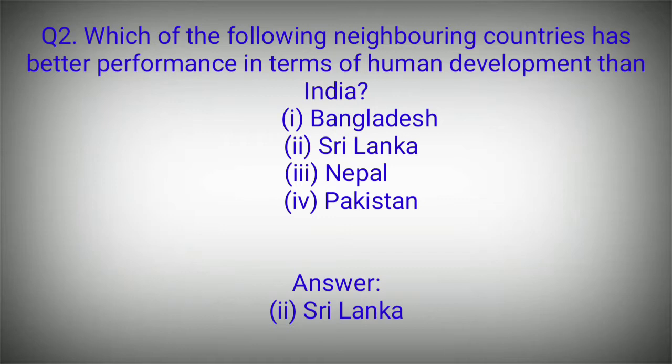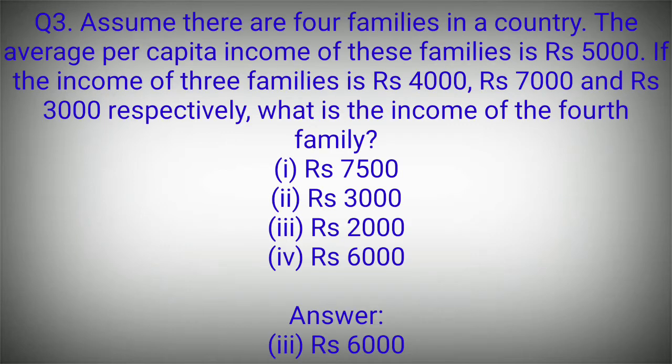Answer is Sri Lanka. Assume there are 4 families in a country. The average per capita income of these families is rupees 5,000, that is, the average is 5,000. If the income of 3 families is rupees 4,000, 7,000, 3,000 respectively, what is the income of the 4th family? Using the formula for average, the answer comes out to 6,000 rupees.